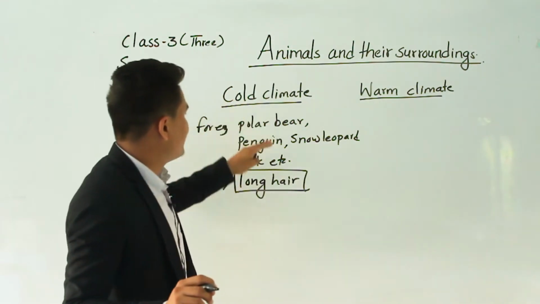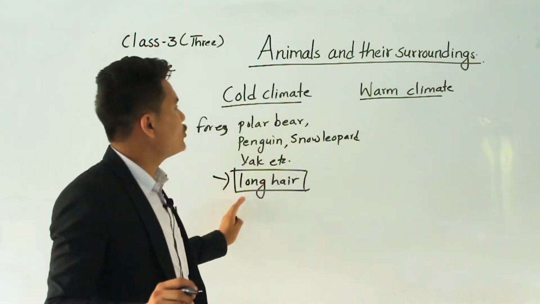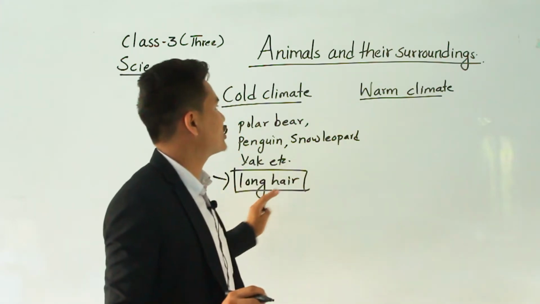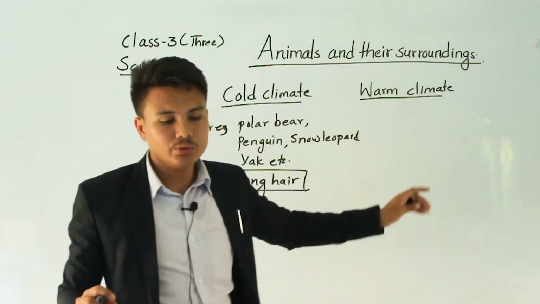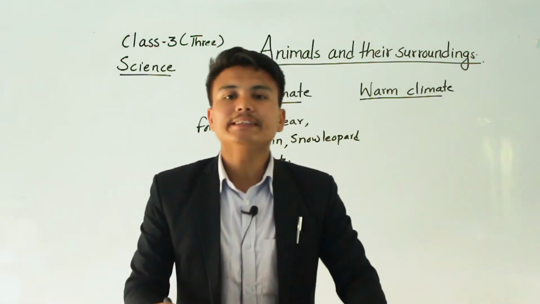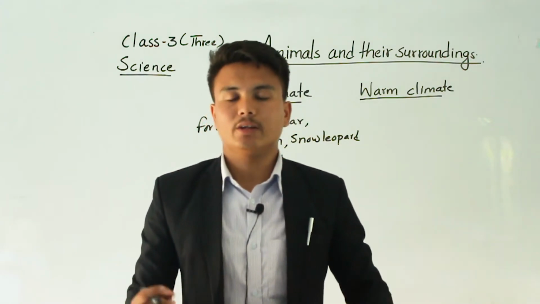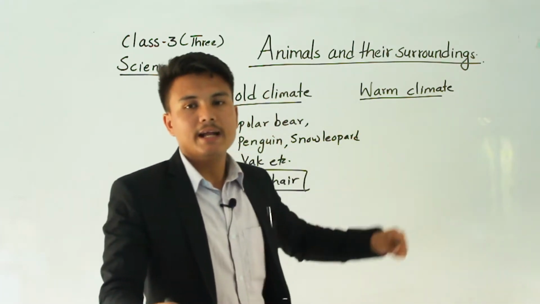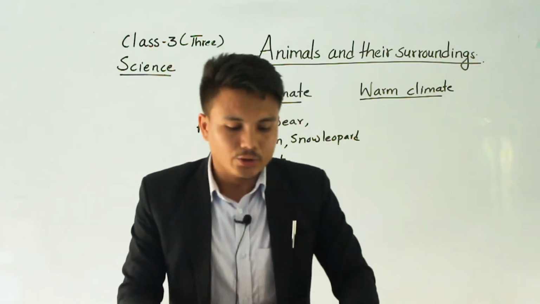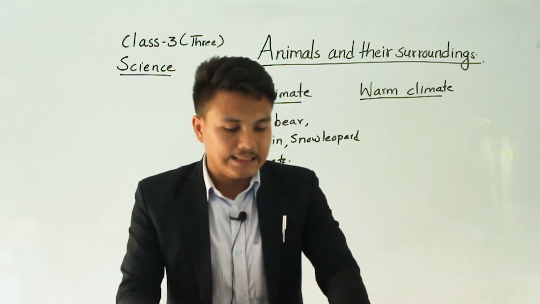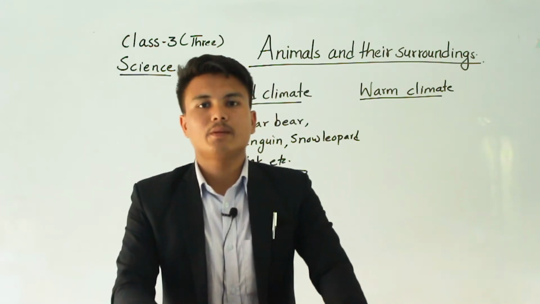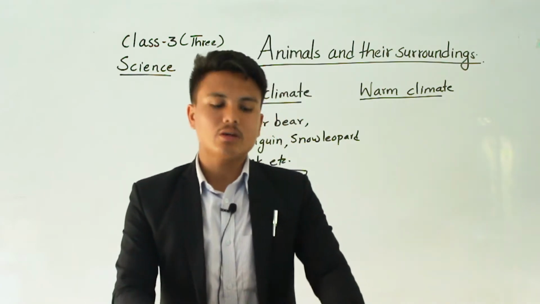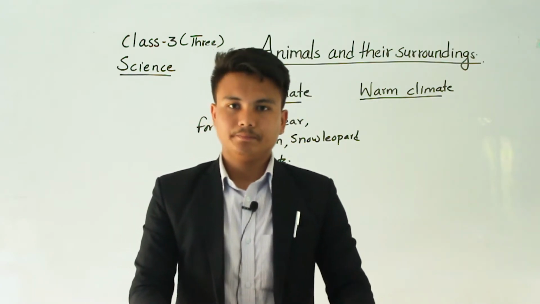Polar bear, penguin, snow leopard and yak could not survive in a warm climate. We can't see these kinds of animals surviving in a warm climate. Similarly, an elephant cannot live in a desert. Desert is a very hot place. Different types of animals are seen in summer. The animals are mostly seen in the summer season. When the winter comes, they disappear.